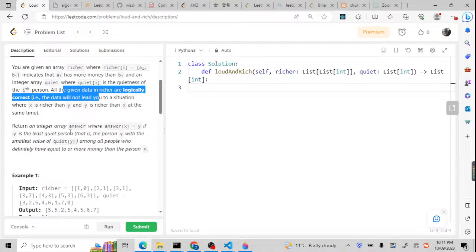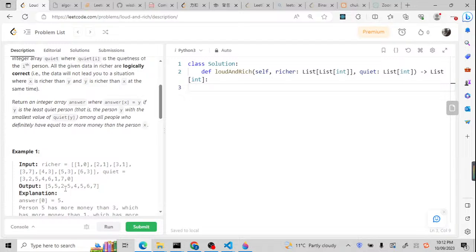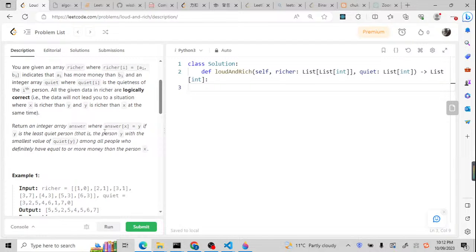Now let's talk about the result. We need to return an integer array answer where answer[x] equals y, if y is the least quiet person. It is quite confusing if you read the question again and again. That is why you need to analyze the problem and check the examples, and maybe you will understand.